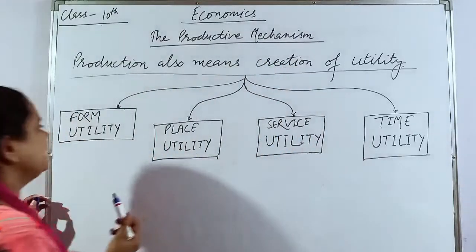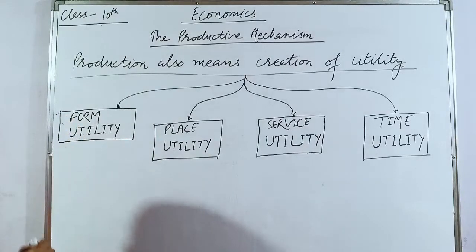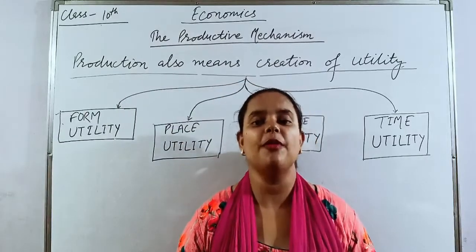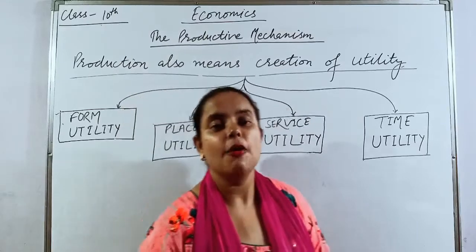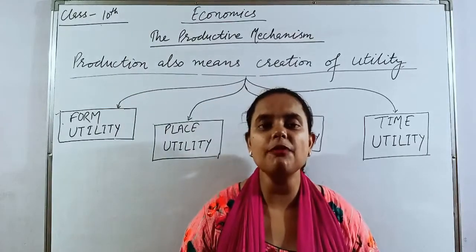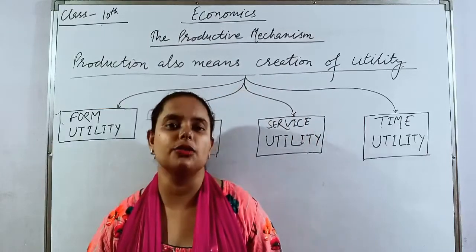Now see, first utility, that is form utility. Utility can also be created by changing the form of a commodity. For example, a piece of wood. A piece of wood does not have any utility for a consumer.